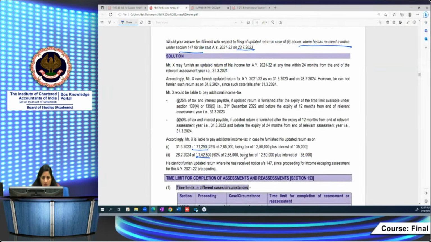It's an easy one, right? But you have to remember the time limits, circumstances, and I have to compute the additional income tax rate. These are the three things you have to remember while answering, for the purpose of this provision.